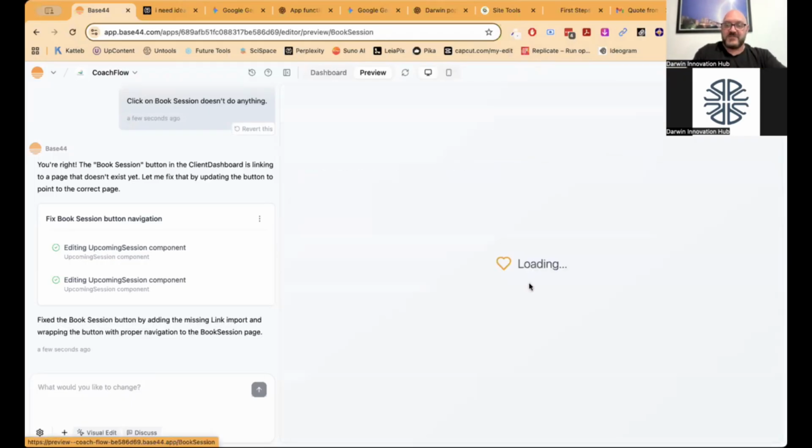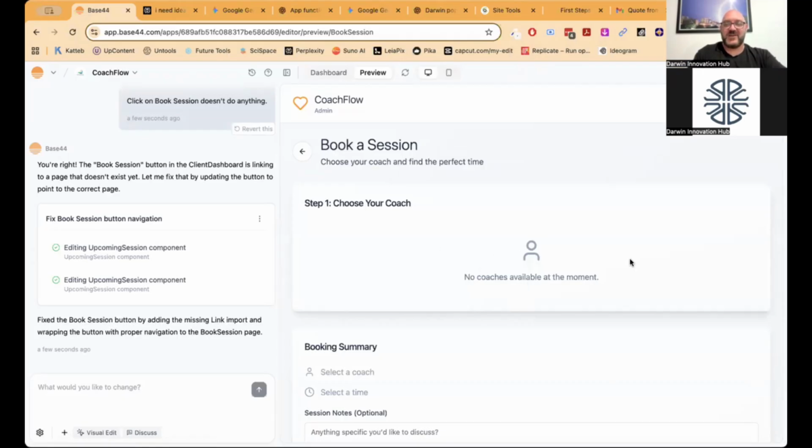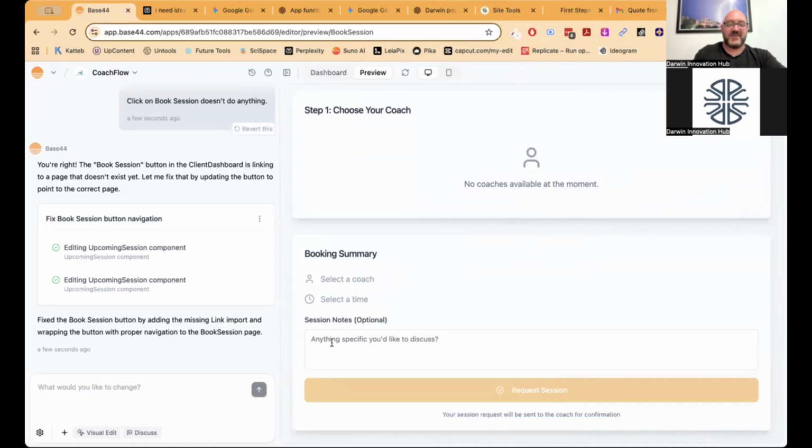There we go, book the session. Now it goes out, choose your coach. So we can have a set of coaches in there we can choose from. Select the coach, select the time, put some notes in, request the session. So it's starting to build out our interactive booking of some kind of session booking tool with coaches. So you imagine you could replace something like Calendly with this. If you're paying $10 a month for Calendly, that could be one of the apps that you make for yourself.